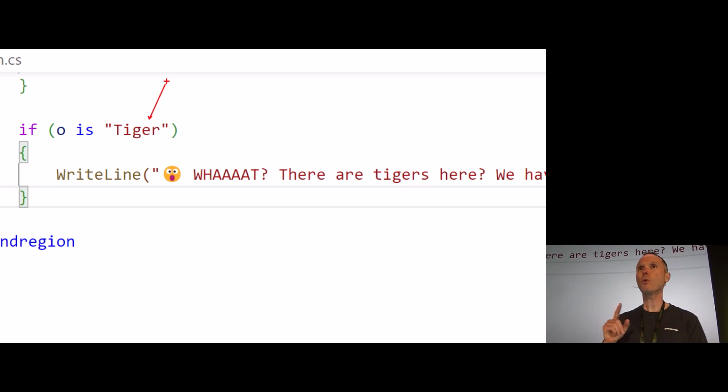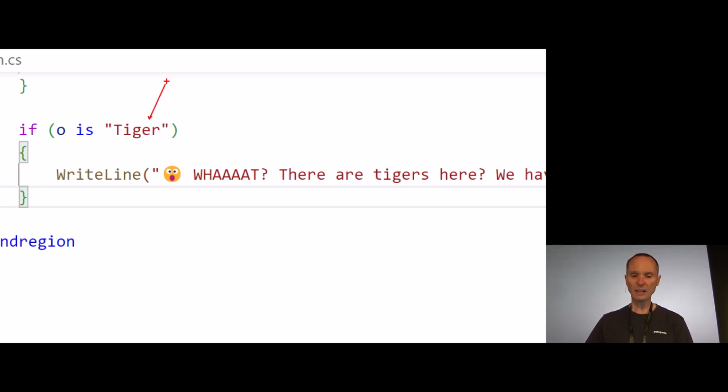But don't get me wrong, this is not just checking the constant. Of course, it's also checking the type. This is checking the type of the string tiger, which is obviously string. So we essentially say O is string, and additionally, we are checking for the constant tiger. So don't worry if you think that this is taking a lot of runtime. It's not. It's just very simply translated into plain C# that you could have written yourself too.